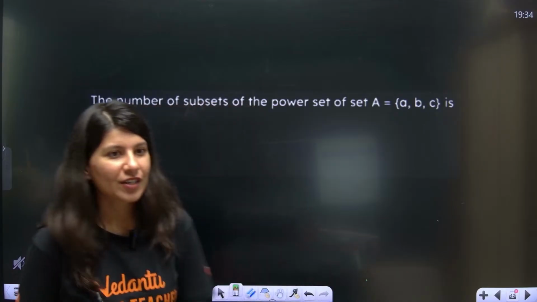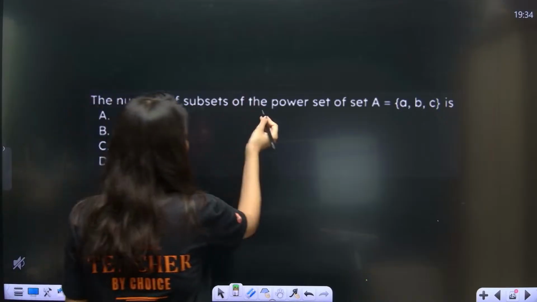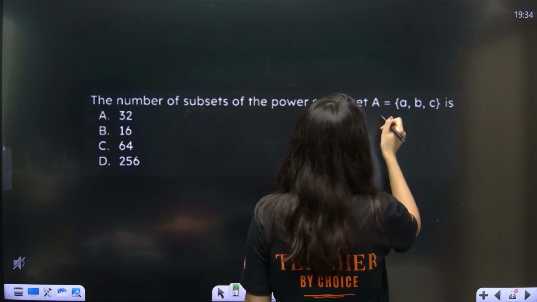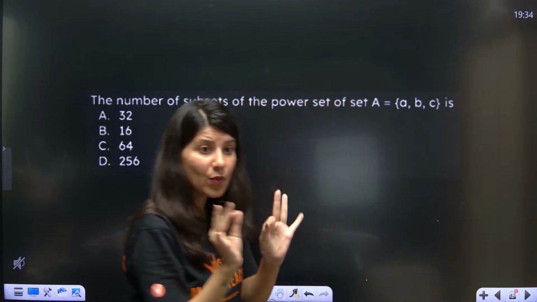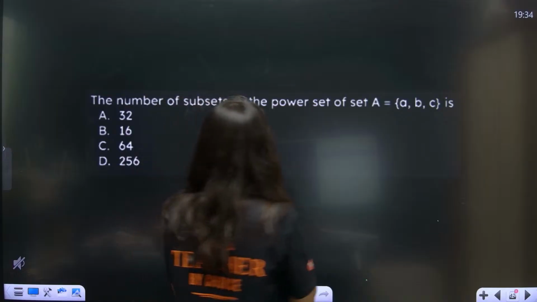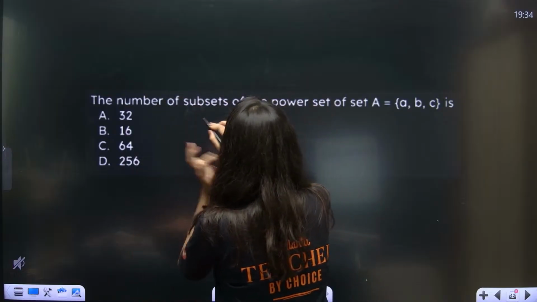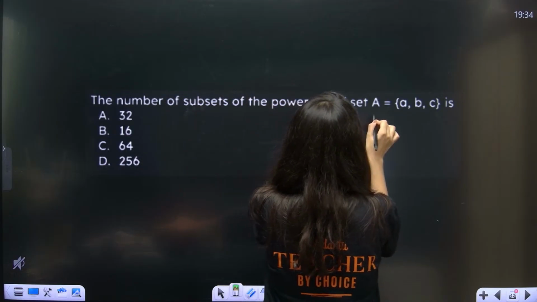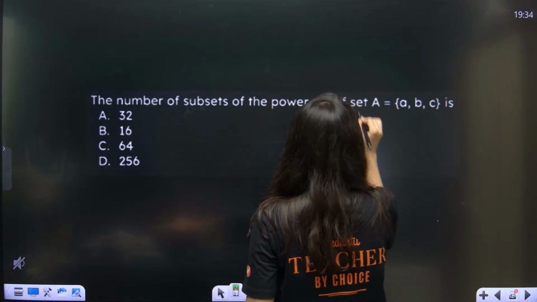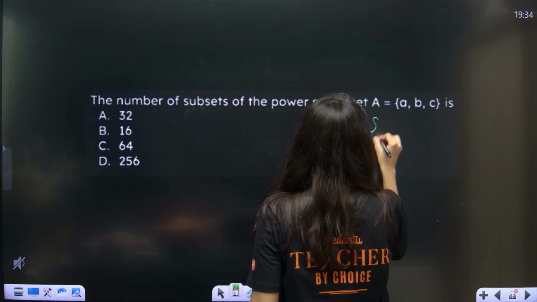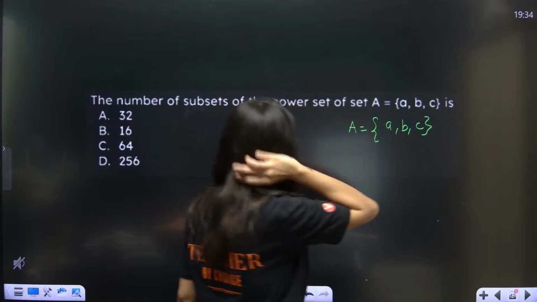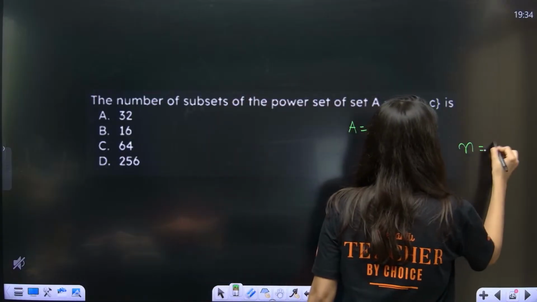Okay, all right, let's see now the number of subsets of the power set of set A. First of all, understand one by one, please. There are high chances that you're going to make mistake over here. First of all, subsets of the power set of A. Okay, so there are 3 layers over here. First of all, we have set A. Set A is having A comma B comma C. Okay, so here cardinality is nothing but 3.